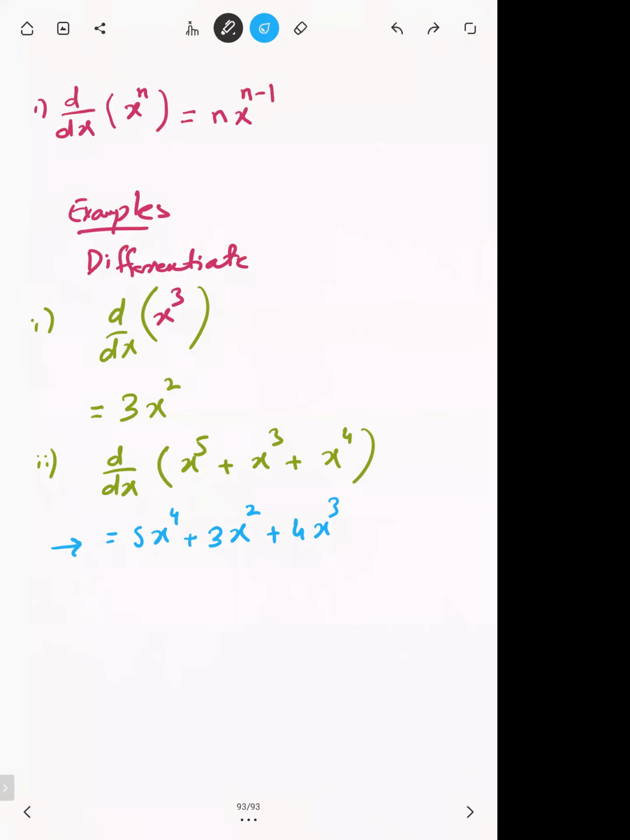Okay, now more examples. If I say differentiate x cube minus x square plus x plus 1. Okay, now let's differentiate one by one.